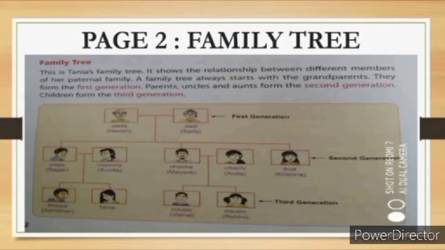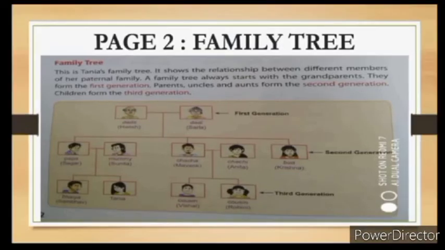First generation is grandparents, second generation is parents, uncles and aunts. Children form the third generation. The children of uncles and aunts, parents form the third generation. So in a family there are 3 generations.